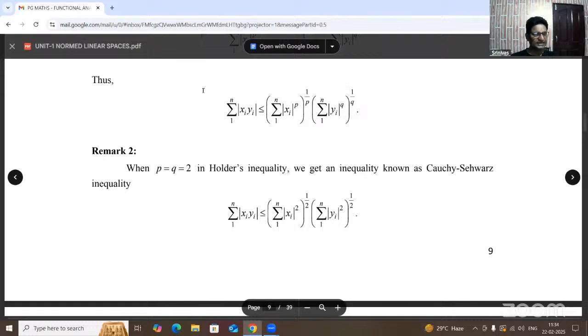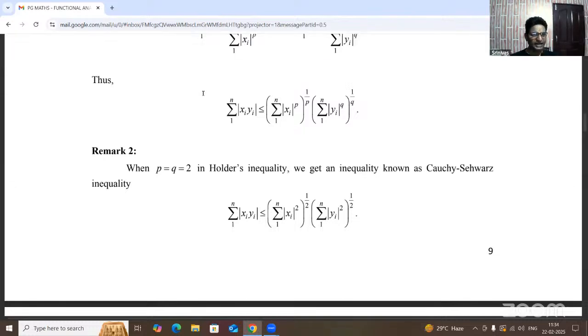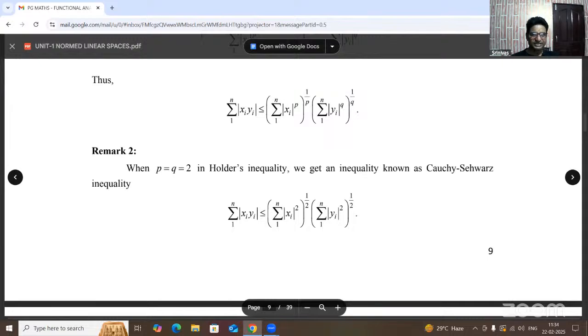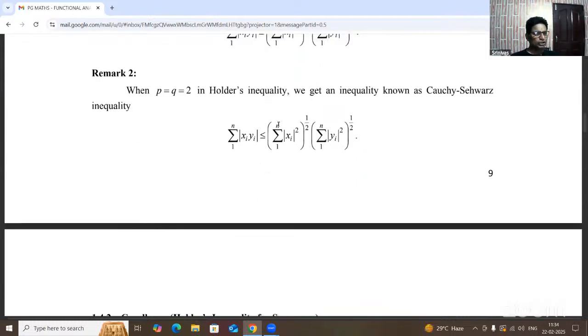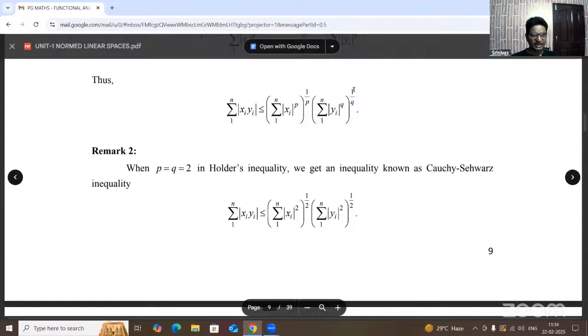Finally, we are getting summation mod xi yi is less than or equal to summation mod xi whole power p and whole power 1 by p, summation mod yi whole power q and whole power 1 by q. So, that is the simplest application. Okay. Suppose p equals q equals 2 in a Hölder inequality. This is the end of this proof.